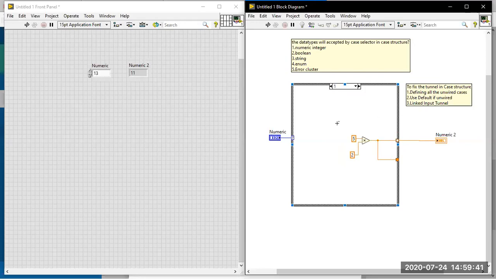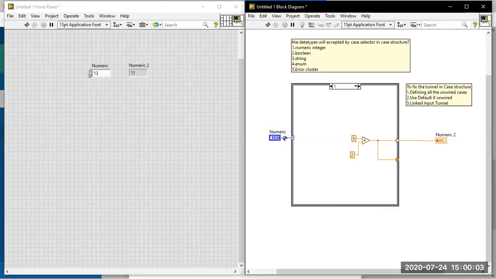Now what does linked input tunnel mean? Here, do you have any input tunnel available? Input tunnel, not this selector terminal. This is different. I am asking about an input tunnel. Do you have any case input tunnel in the case structure? We don't have any input tunnel in the case structure.